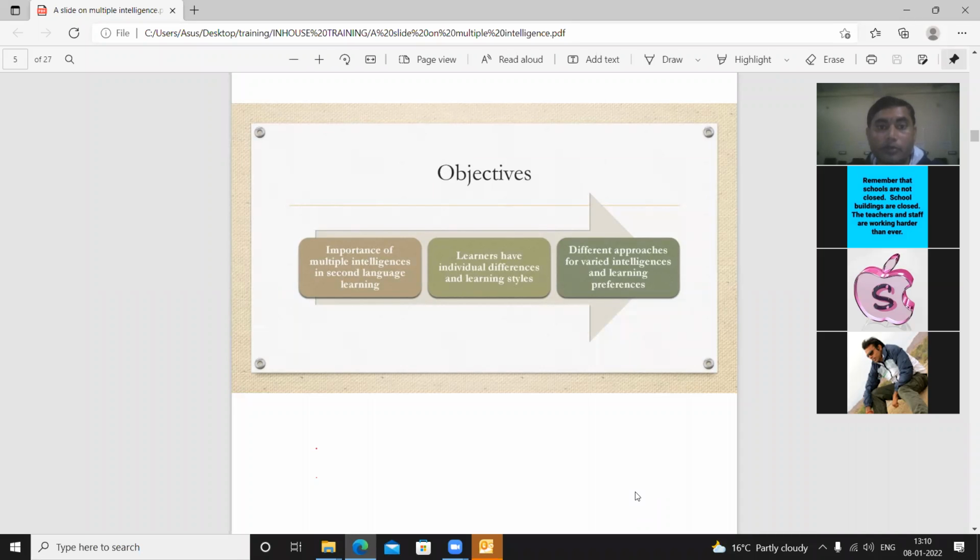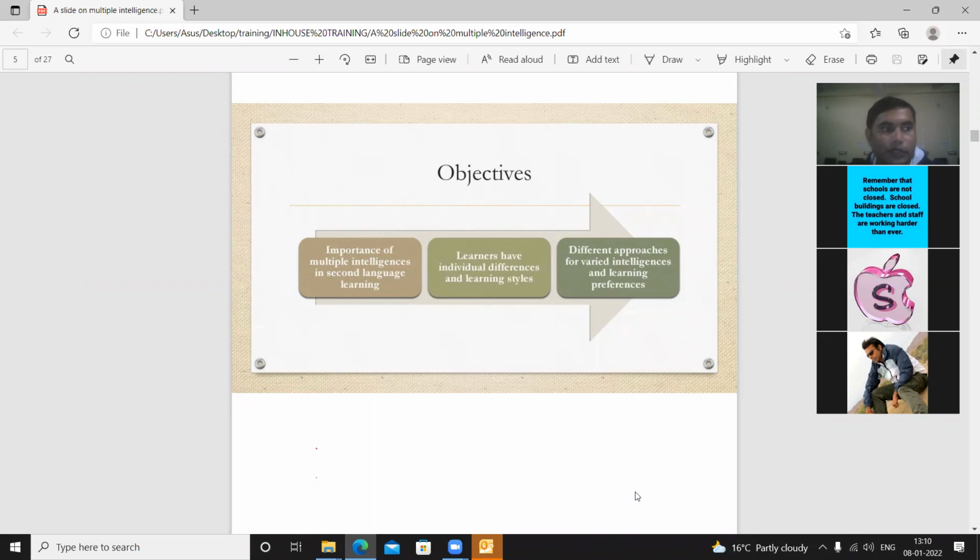Different students have different types of interest, and we will have to give respect to their interest. If you are not doing so, they will not be connected with you. You might have faced this type of problem in the classroom. Suppose a teacher is teaching in the classroom, but the students are not connected or interested. Why?